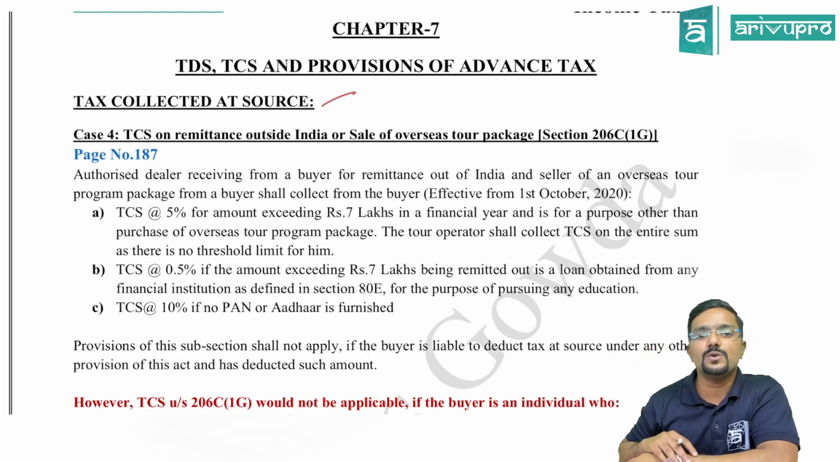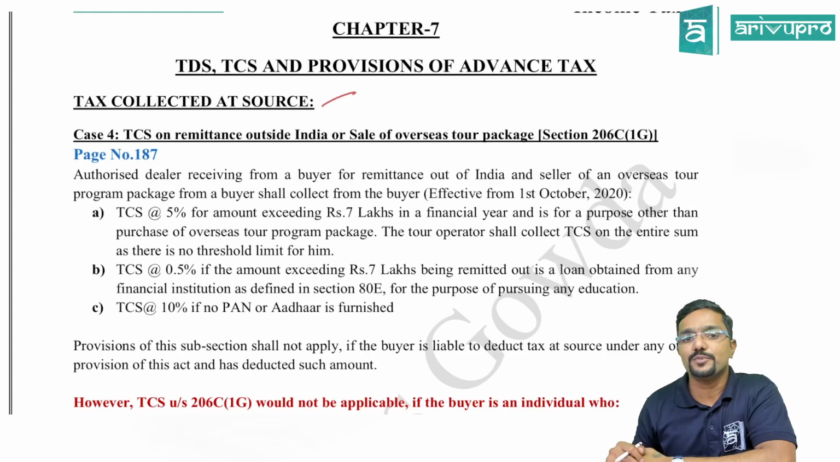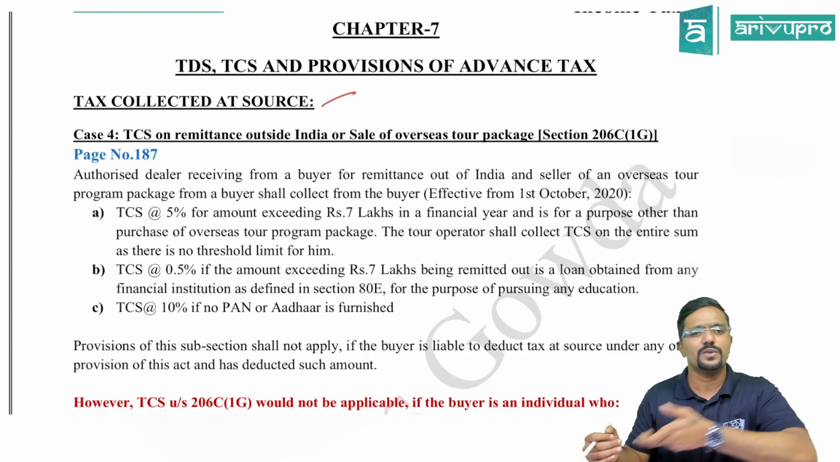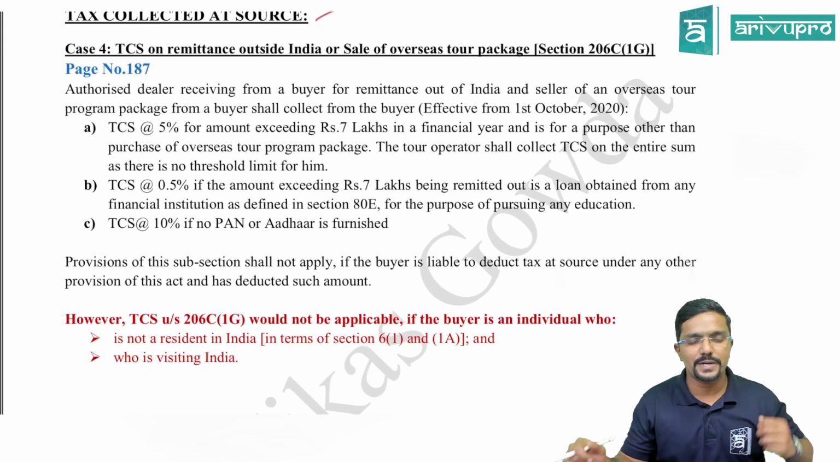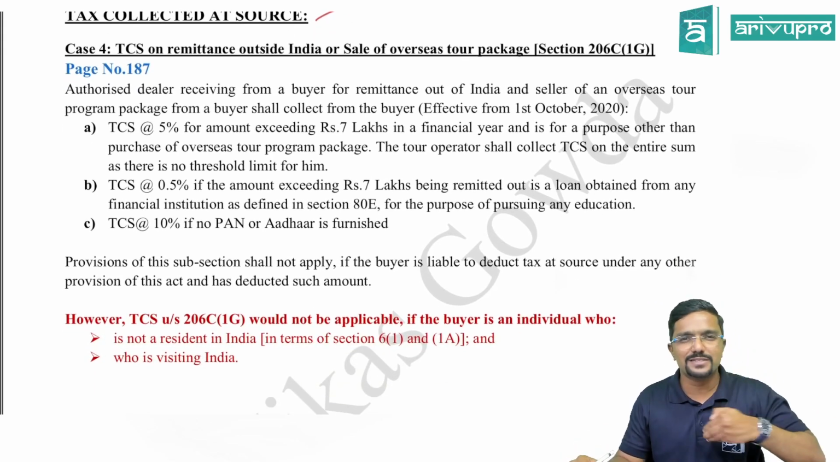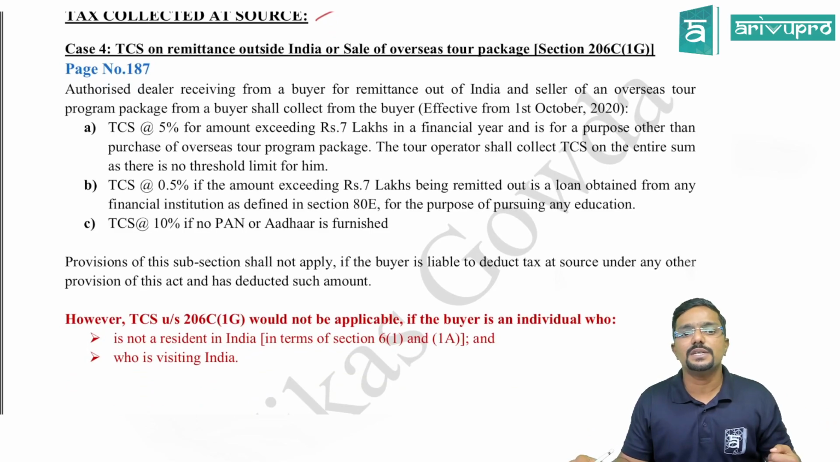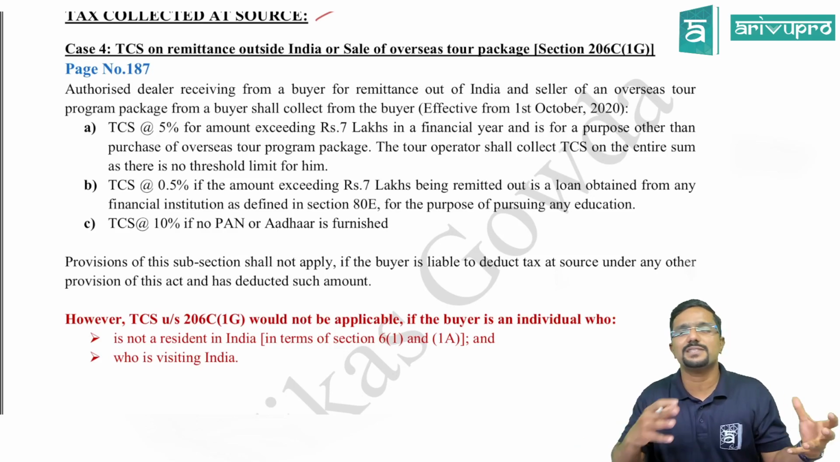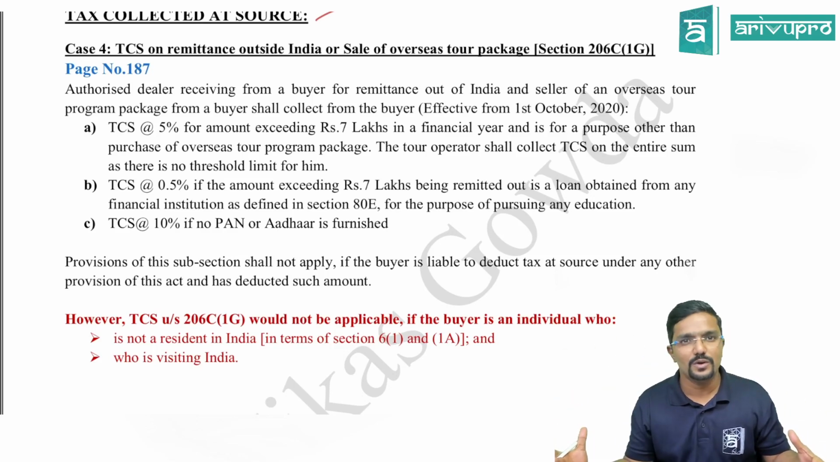TCS on remittance outside India or sale of overseas tour package as per section 206C(1G). What is it? We will just go through it. Authorized dealer, that is the person who is engaged in the exchange, receiving from a buyer for remittance out of India, and a seller of overseas tour program package, for example, Thomas Cook, who sells the overseas tour package, shall collect from the buyer. So what are they trying to tell here?